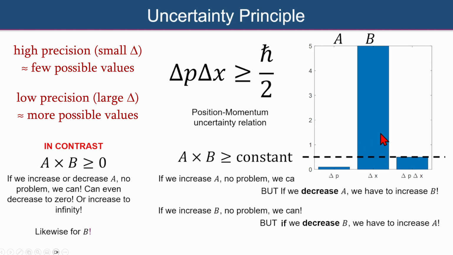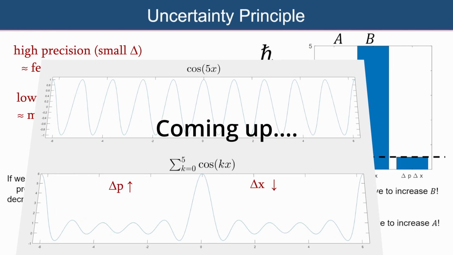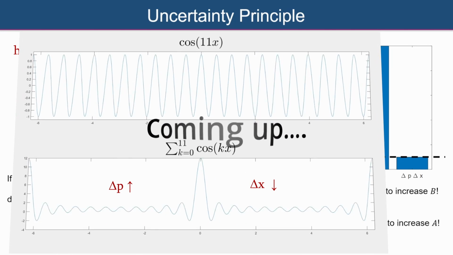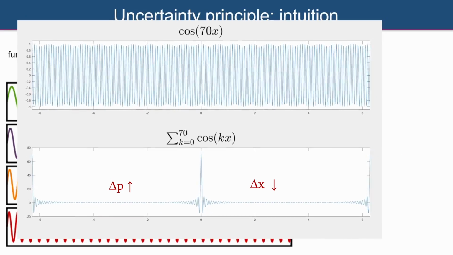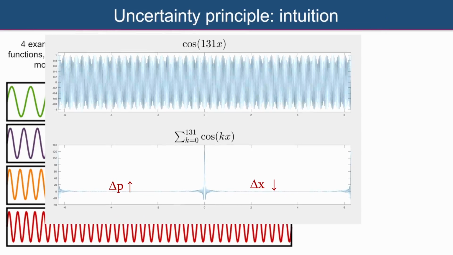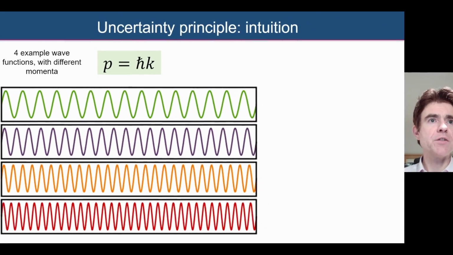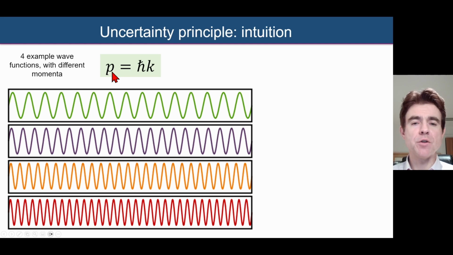So I hope these bar charts have made that clearer, but I want to take this a step further now by giving another demonstration of this principle. So first of all then, here's a very simple way of looking at it. We can again relate the fact that the particle's momentum is proportional to the spatial frequency of the particle.